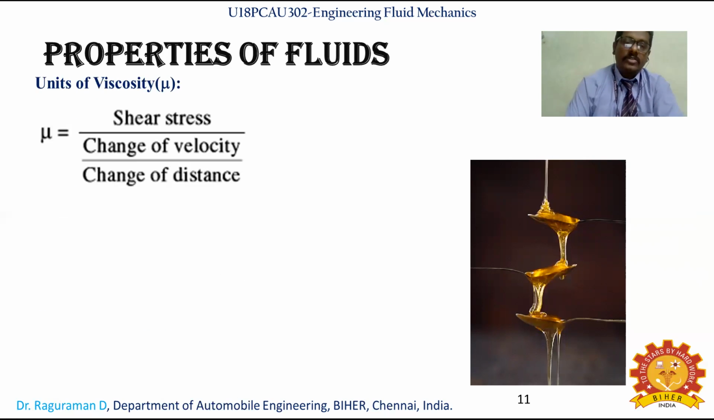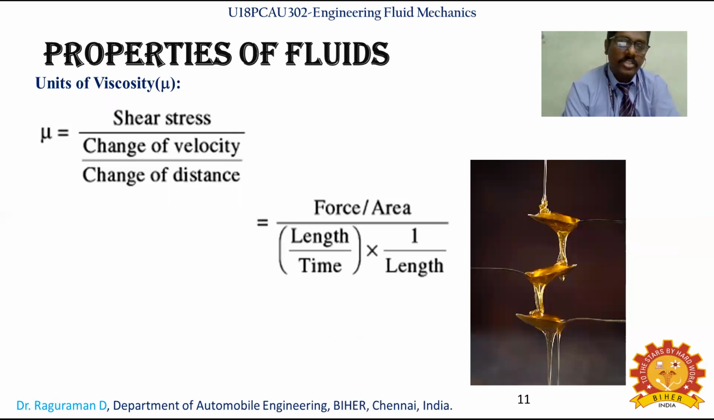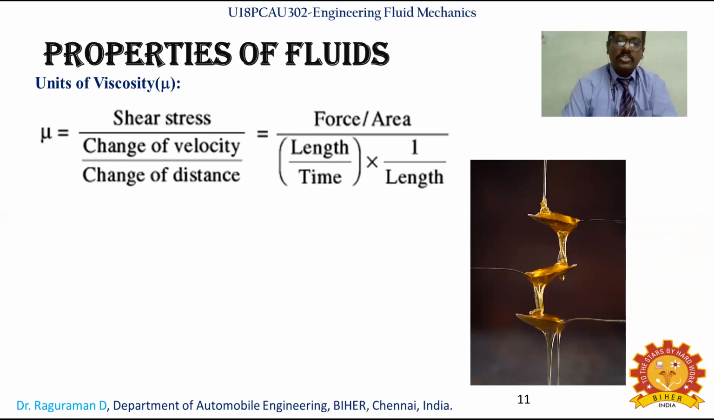As already seen in the previous expressions, mu equals tau by du by dy. Here du is the change in velocity, dy is the change of distance, and tau is the shear stress. In words, shear stress by change of velocity by change of distance. Shear stress is force acting on unit area. Similarly, change of velocity means length per time. The velocity unit is meter per second.